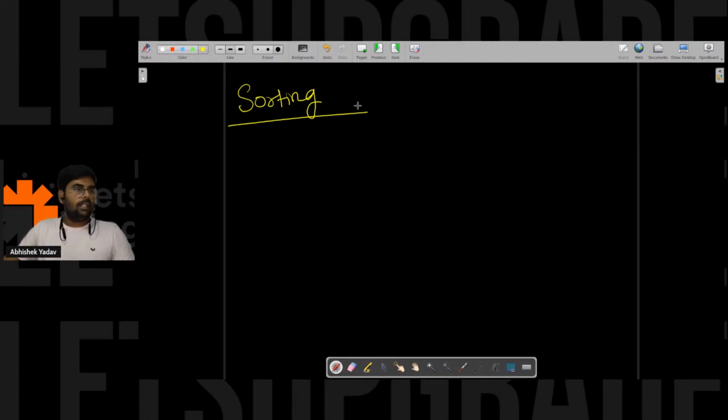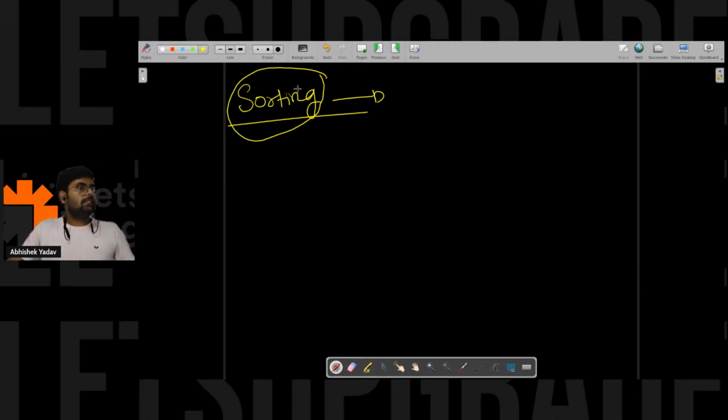So guys, sorting. What is sorting? Anyone from the audience? Please write in the chat. Let's see who gives the correct definition of sorting.